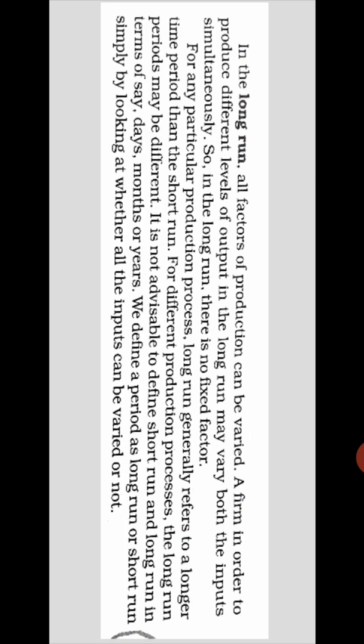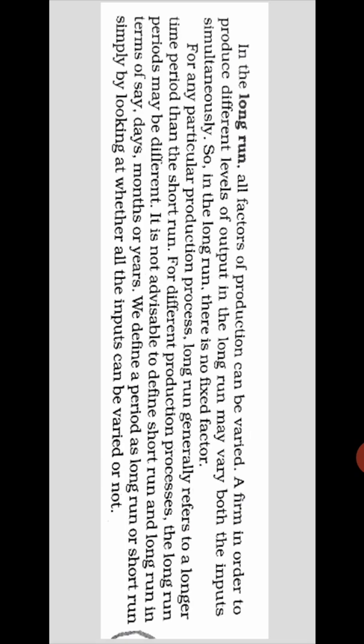For any particular production process, the long run generally refers to a longer time period than the short run. So what is the difference between long run and short run other than the factors? The time period. The long run will be longer than the short run, but it is not fixed how long the long run is going to be.